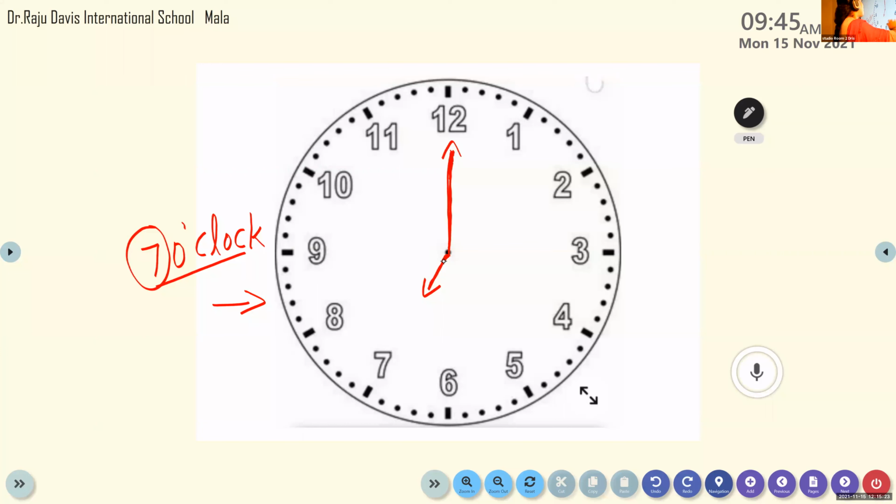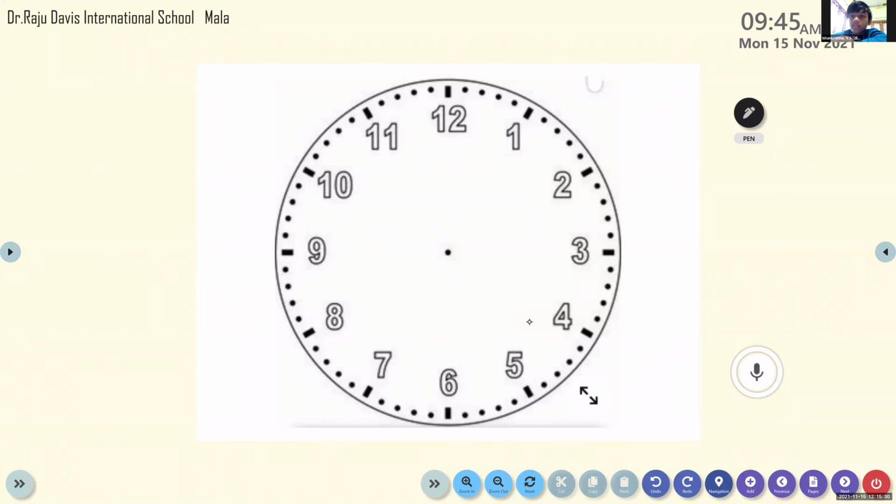Ishan Krishna. Will you help me to draw the next one? Yes, Ishan? Yes, ma'am. So please tell one time, your favorite time. 10 o'clock. Okay. So I need to draw the 10 o'clock here. So please help me. Which hand I will draw first, Ishan? Minute hand. Okay. So I'm going to draw minute hand. On which number I will draw?